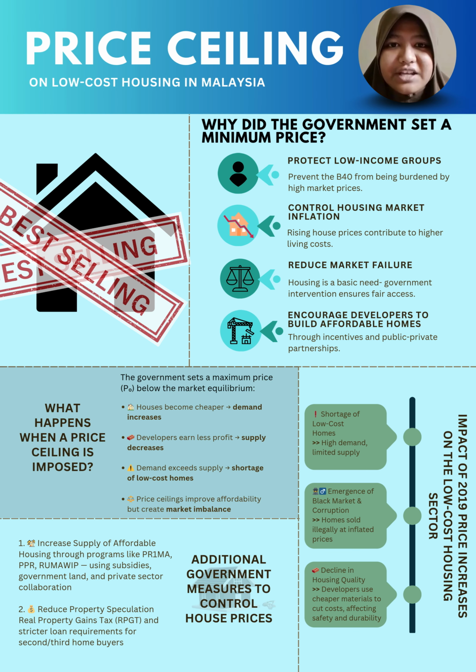Next, the existence of a black market, because the high demand for houses and the lack of supply cause many parties to profit by selling houses at high prices, or the occurrence of corrupt activity just to own a house. Last but not least, the quality of houses decreases because developers may use low-quality materials so that they make a profit. That's all. Thank you.